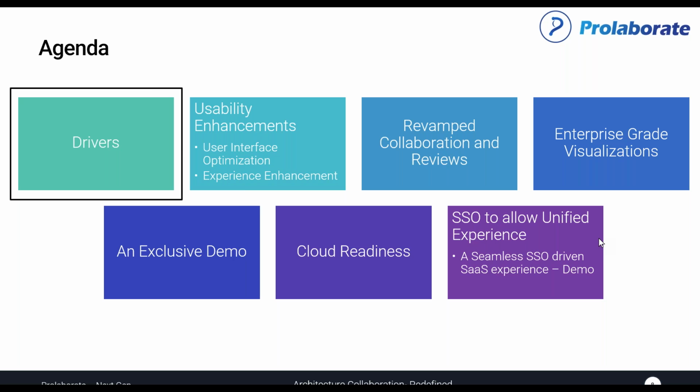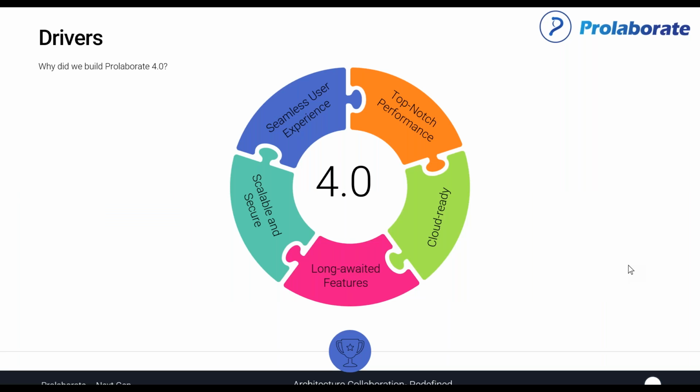So we'll start with what our drivers were that led to such an attempt. Collaborate 4.0 has been in the making for almost 18 months now. It's not just an overnight decision to do something new. We built it from scratch using whatever is the latest that the largest applications in the world are using.